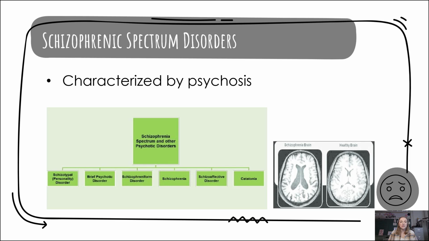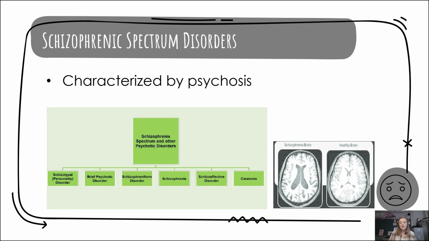So let's first start with what this group of disorders is. Schizophrenic spectrum disorders are a group of disorders characterized by delusions, hallucinations, disorganized thinking or speech, disorganized or unusual motor behavior, and negative symptoms such as diminished emotional expression. This group of disorders includes schizophrenia and schizotypal personality disorder.